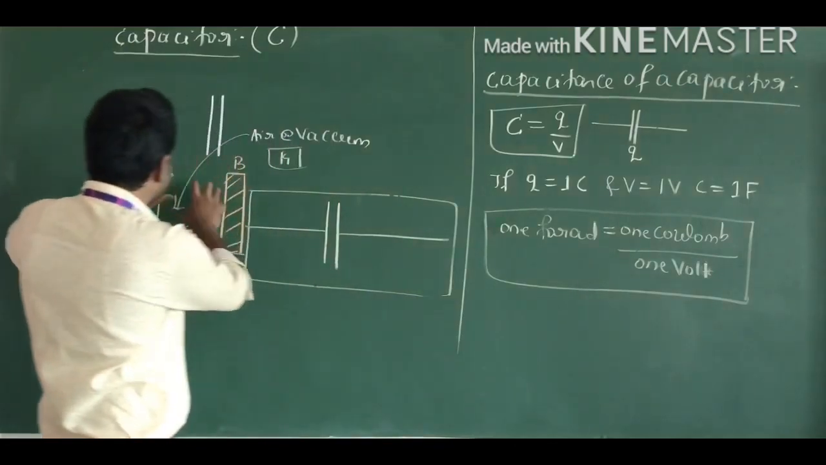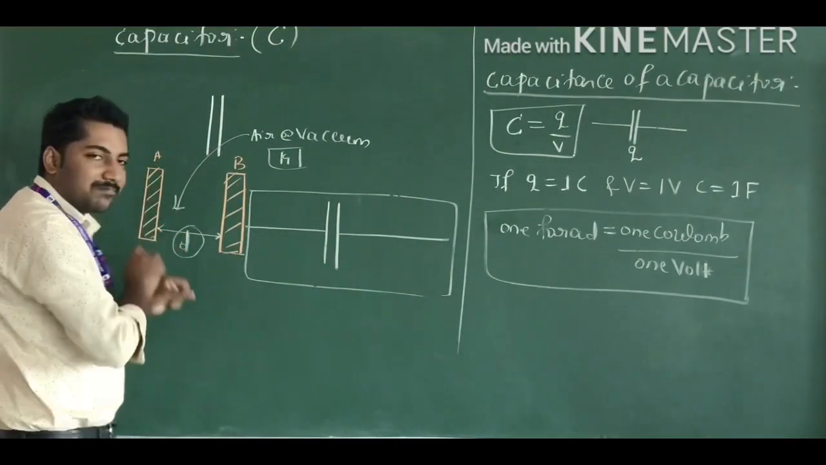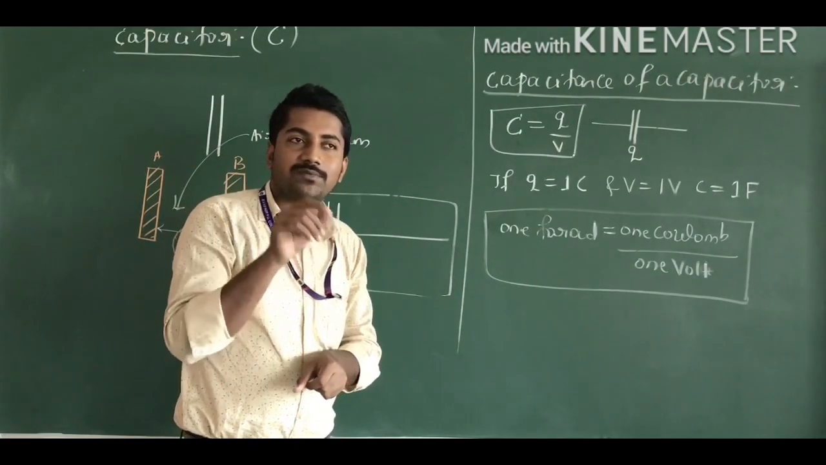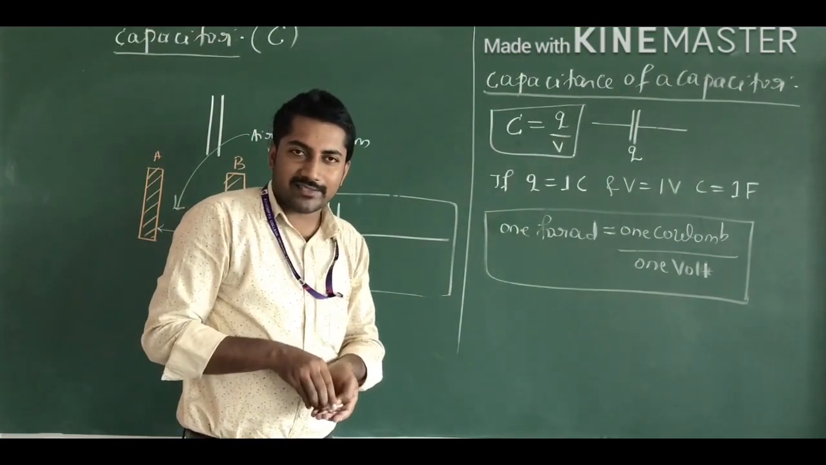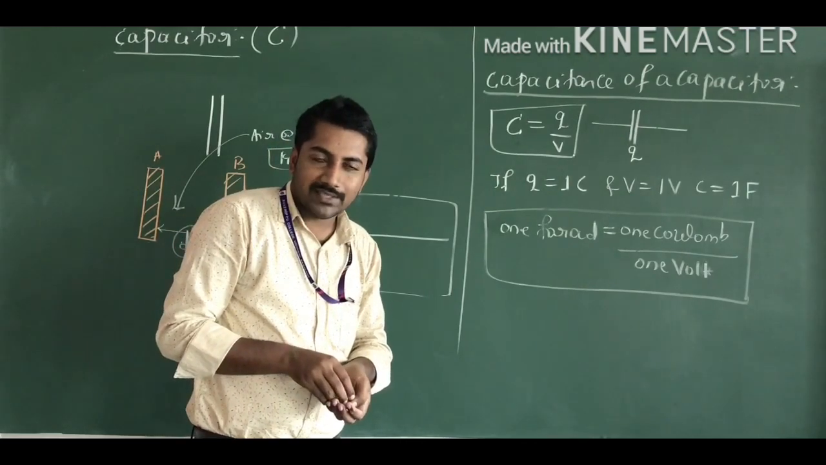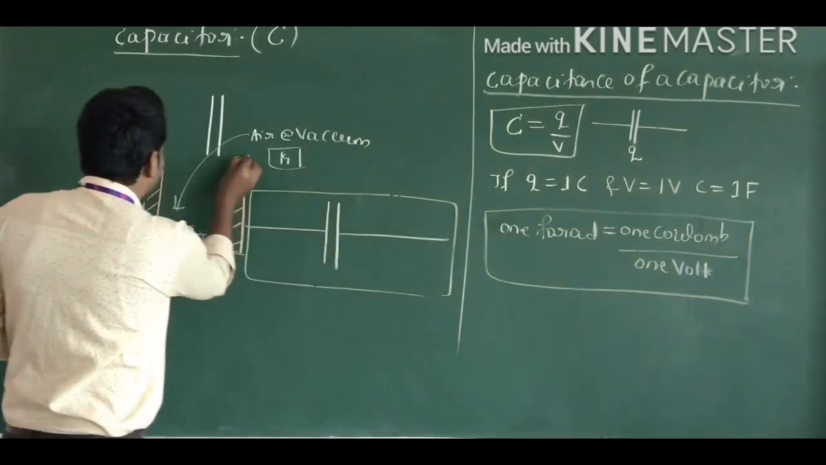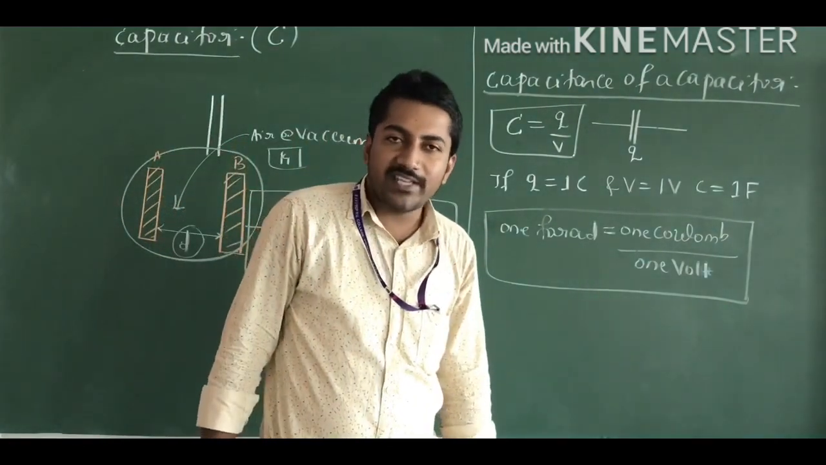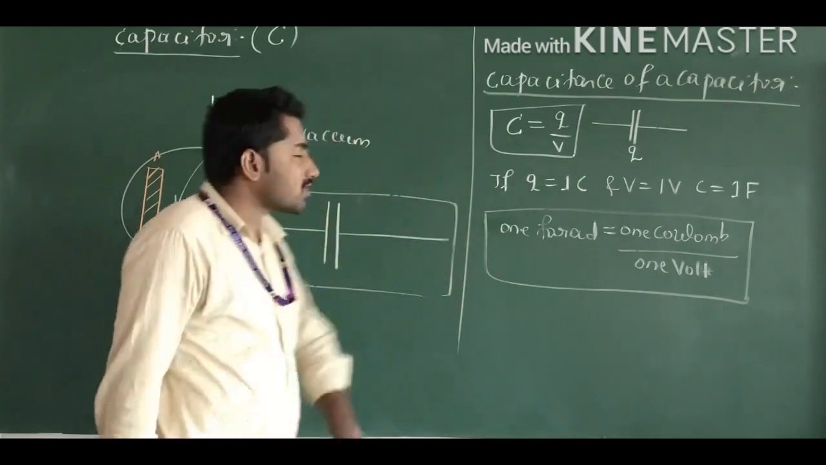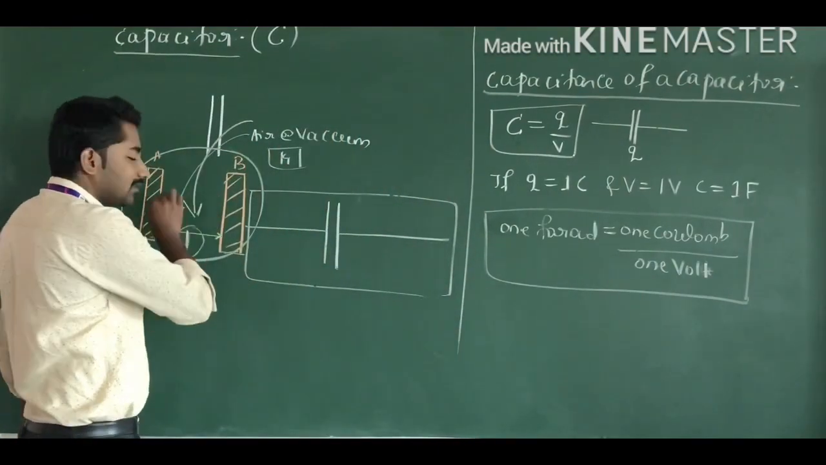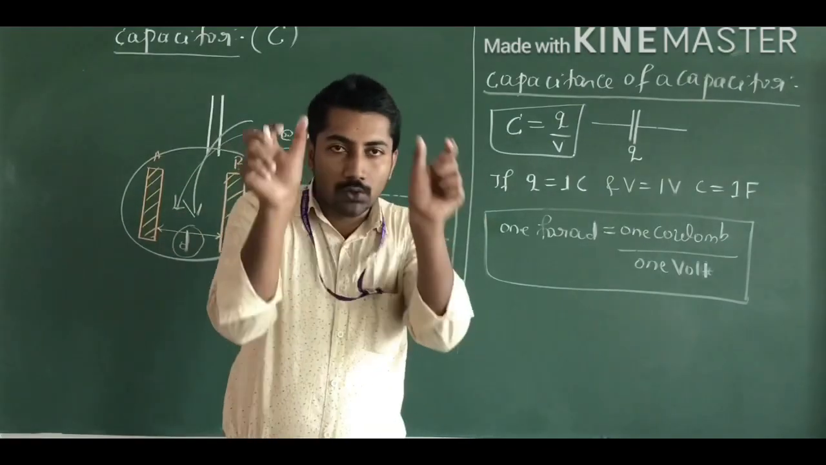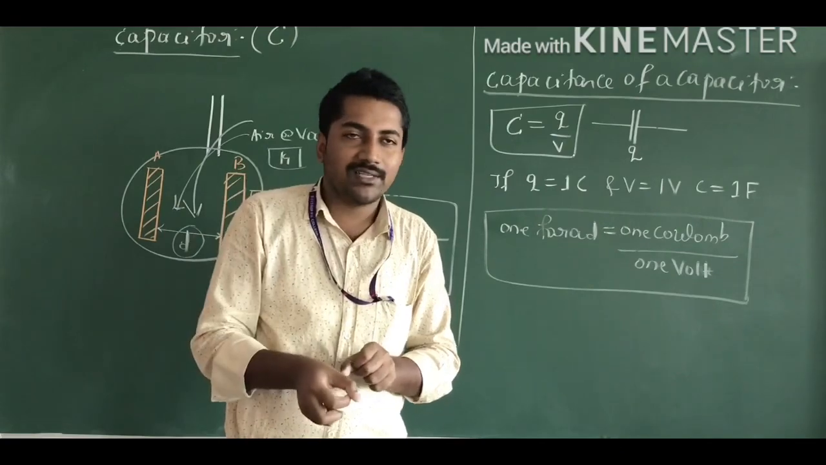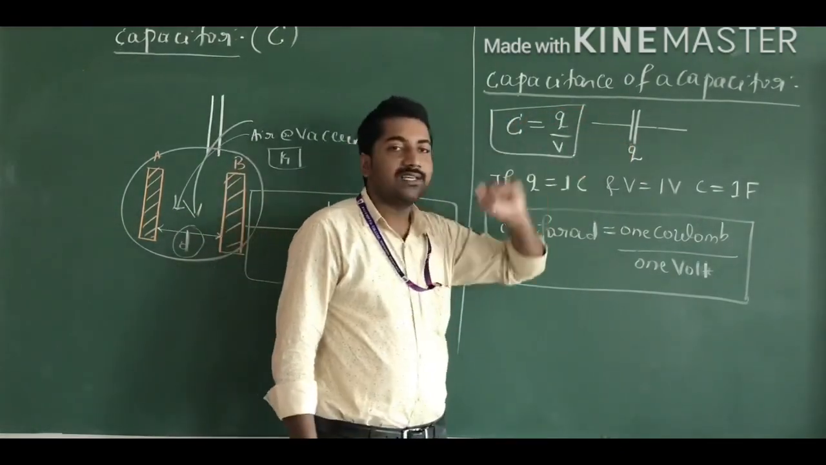It depends on the shape and size of the metal plates, or the shape and size of the capacitor, and it depends on the area of each plate of the capacitor. It depends on the dielectric medium, and the distance between the two conductors, or the distance between the two metal plates. On these three factors, the capacitance of a capacitor depends.